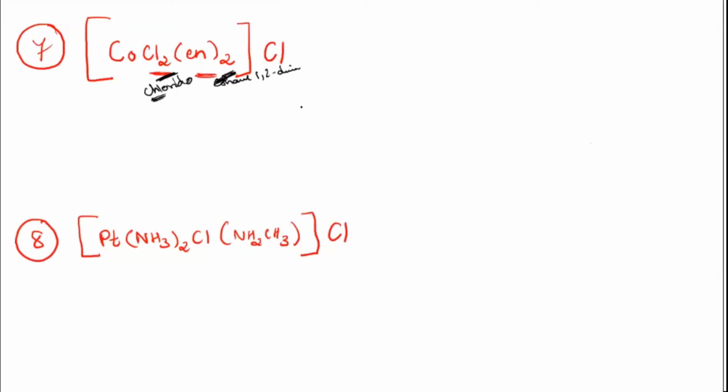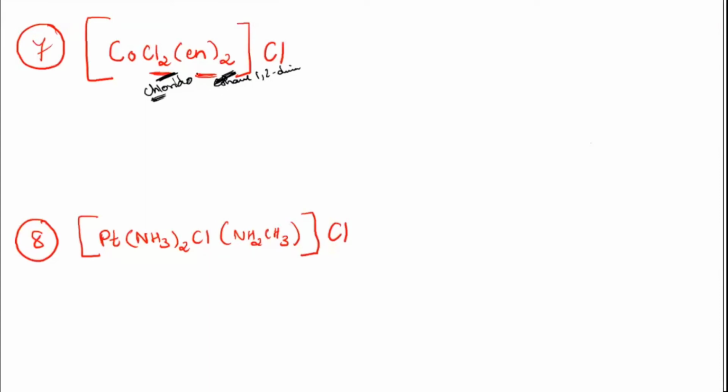Viona can tell me. Yes, Viona, tell me the answer. Dichlorido, bis, ethane-1,2-diamine, cobalt, oxidation number 3, chloride. Wait 1 minute. Yeah, correct. But something you have missed.